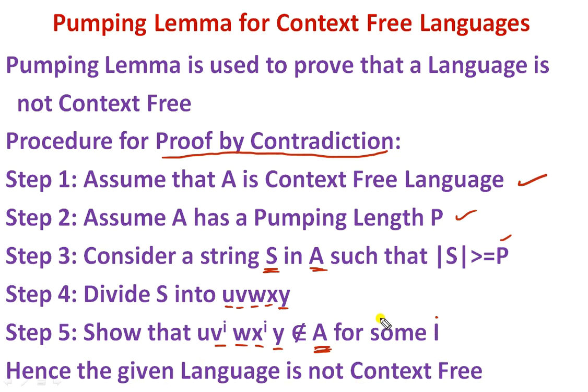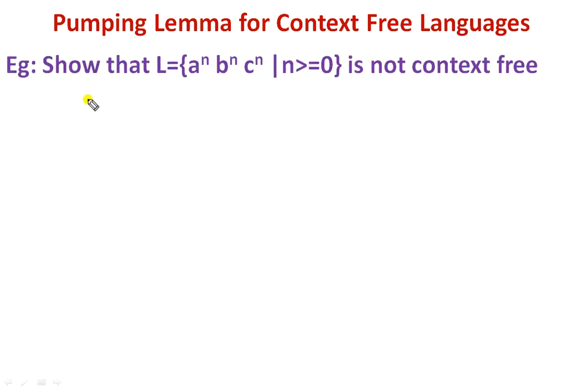Now, we will consider one example and see how we are going to prove whether the given language is context-free or not. See the example: show that L equal to a^n b^n c^n, n greater than or equal to 0, is not context-free. For this purpose, we need to follow the steps we have seen.